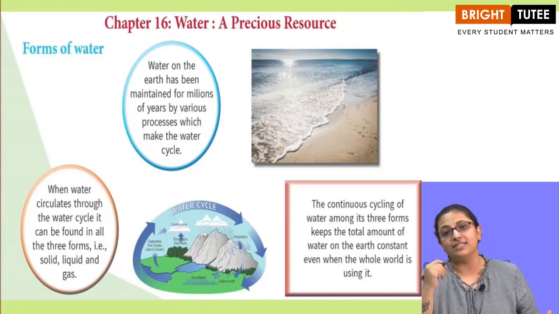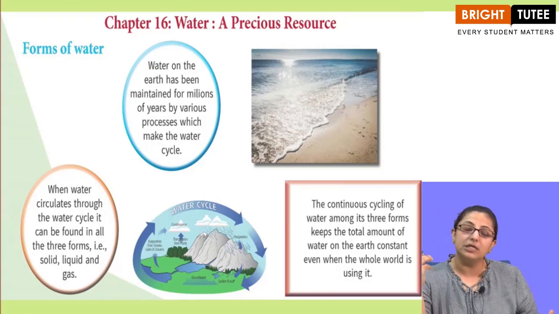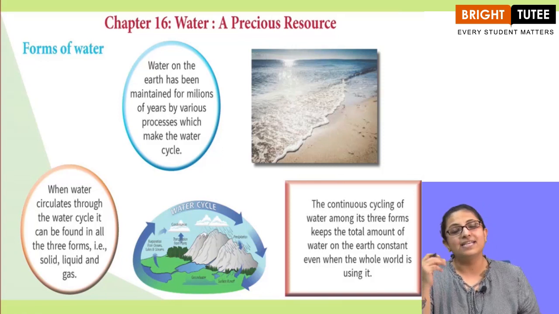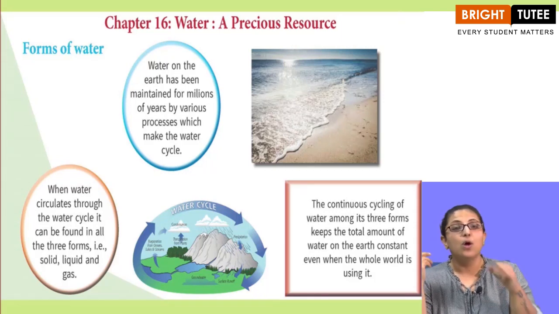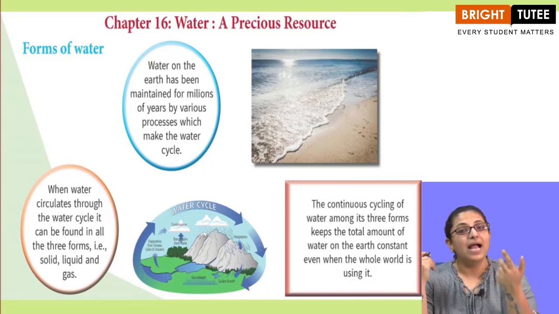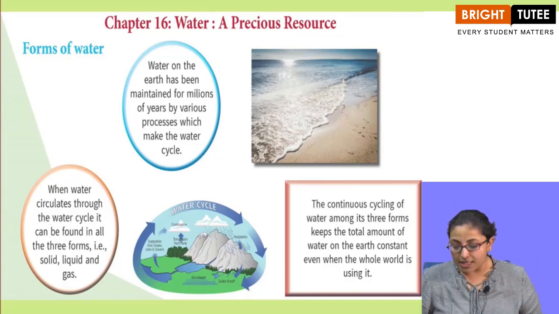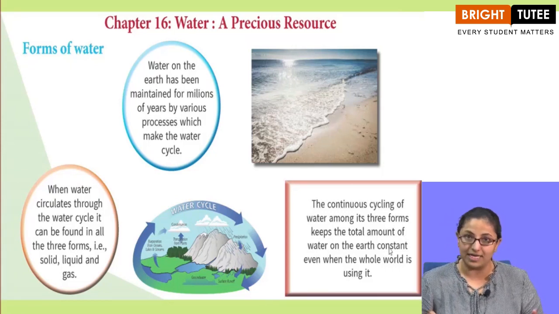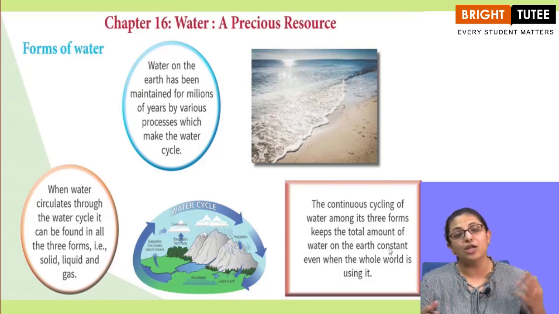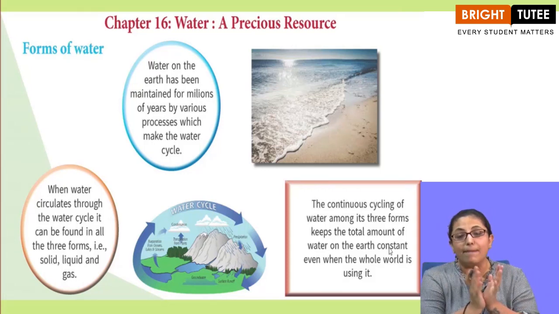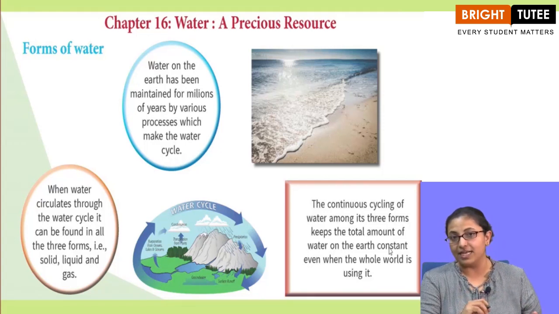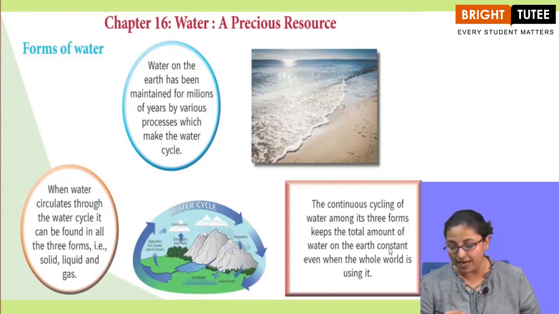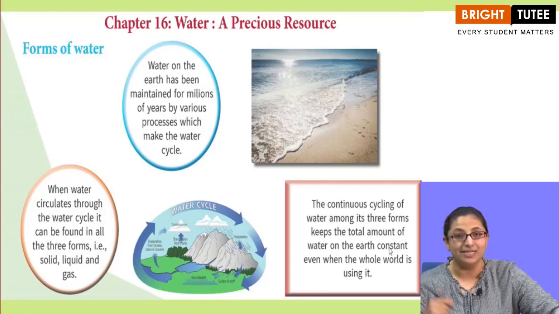Now, we have studied in our earlier classes that water exists in three forms. What are the three forms? Well, we all know water exists in solid, liquid and gaseous form, right? The continuous cycling of water among its three forms keeps the total amount of water on the earth constant. Water doesn't deplete, right? Even when the whole world is using it.